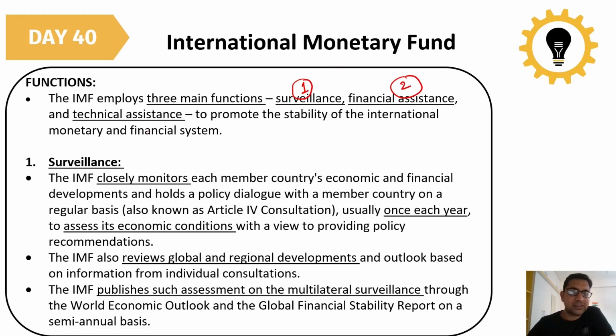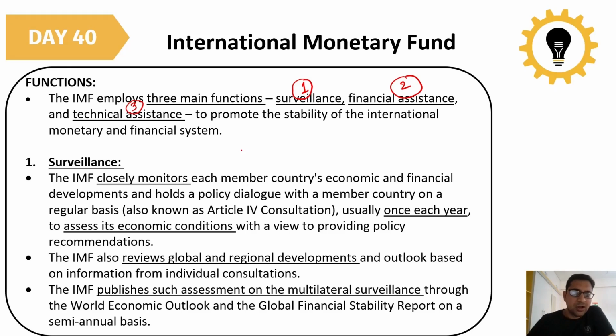Then also providing technical assistance, like if some country is making a policy, they can take the help of the IMF in making technical policy, what we should adopt, what we should not adopt, so that proper function can be made. So these three main functions promote the stability of the international monetary and financial system. Now we will discuss in detail surveillance, financial assistance, and technical assistance.